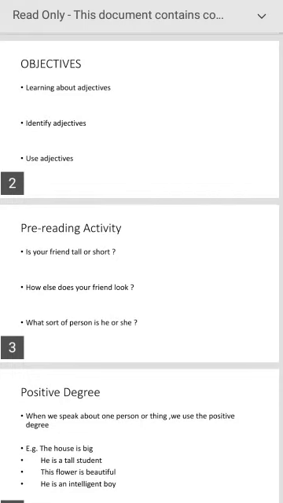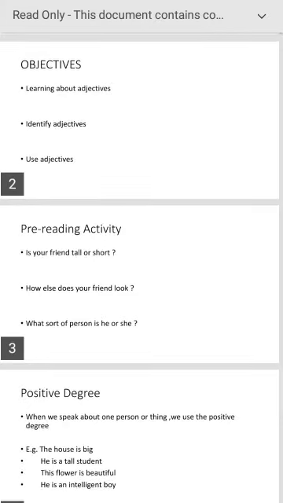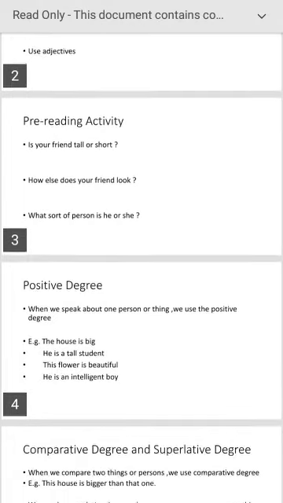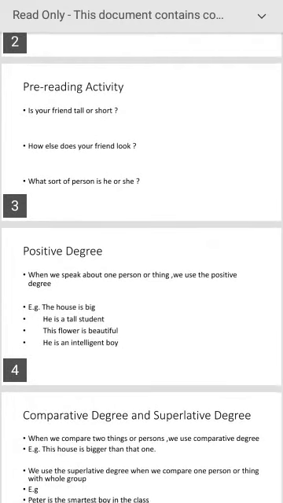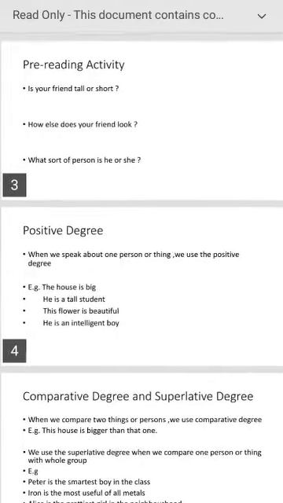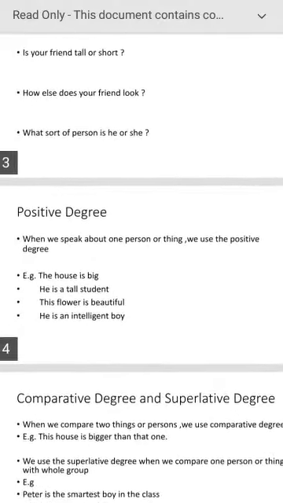In the first place, we listed out the objectives: learning about adjectives, identifying adjectives, using adjectives correctly, etc. These are all objectives. In the pre-reading activity, some questions are given, and the answers to these questions contain adjectives.